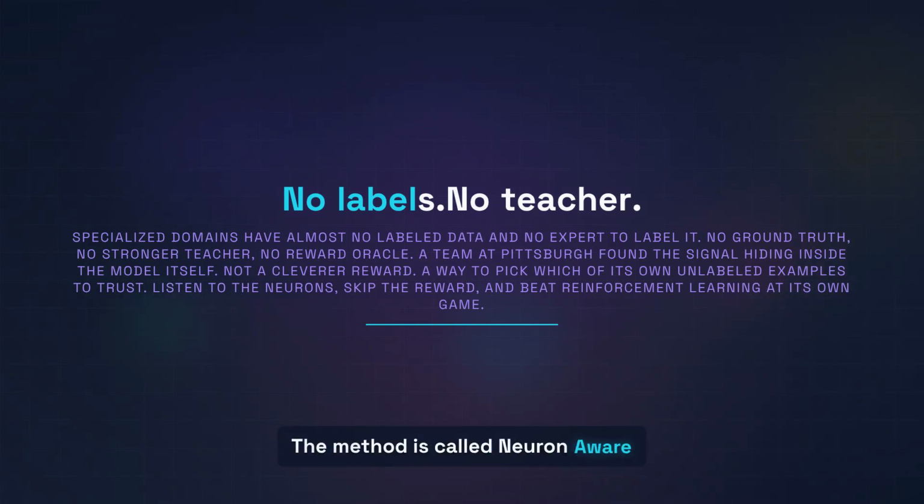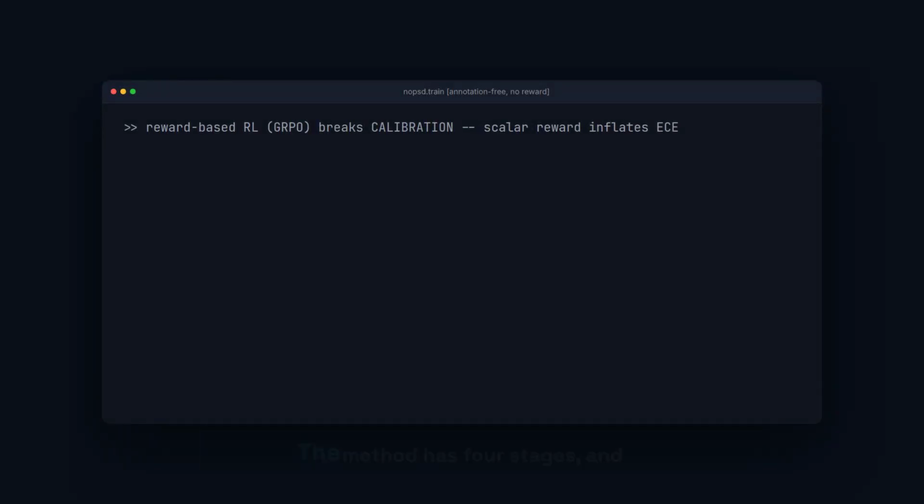The method is called Neuron-Aware Self-Distillation, and it beats reward-based reinforcement learning at its own game, while also fixing the calibration that reinforcement learning breaks. The method has 4 stages, and only one place where the model actually learns.